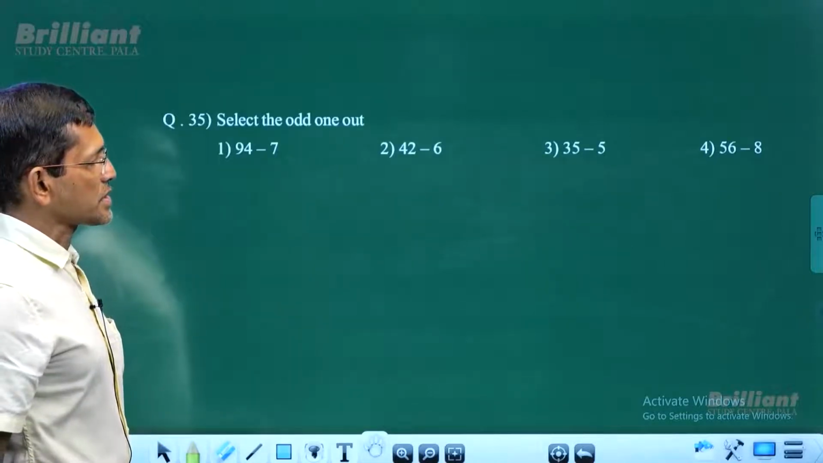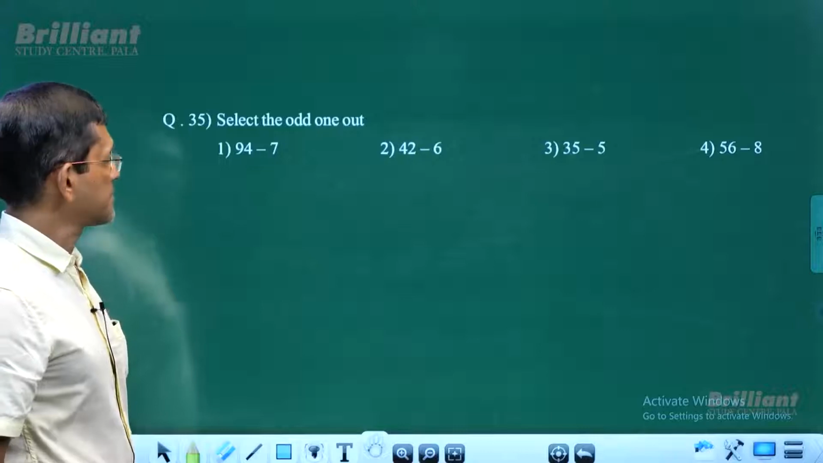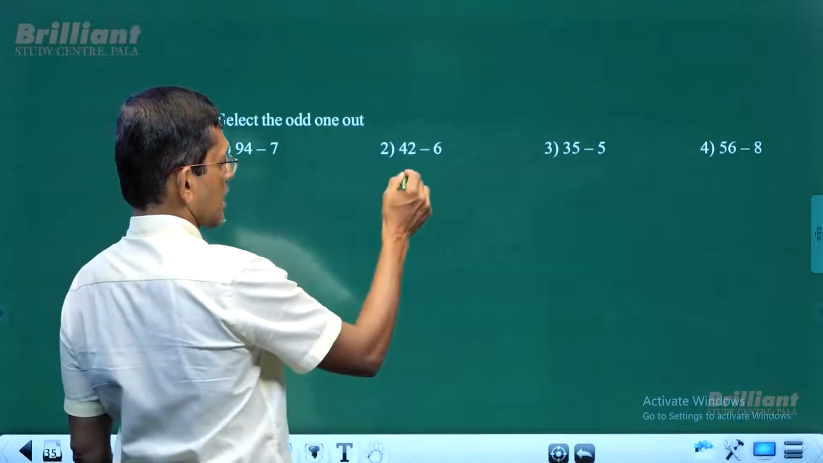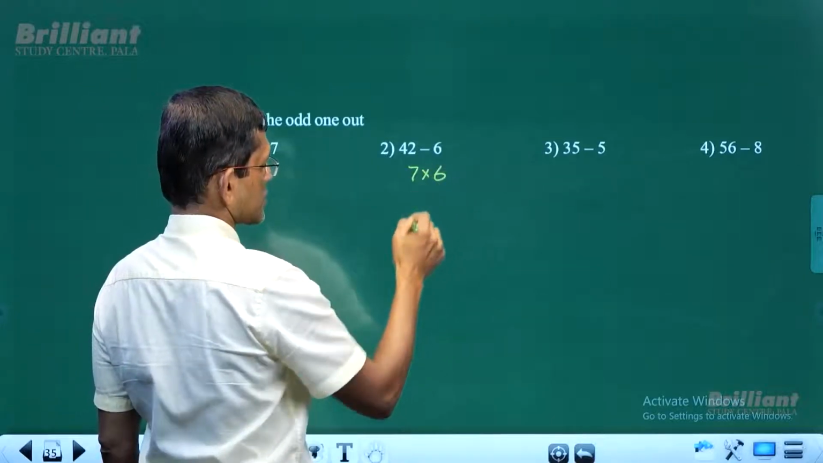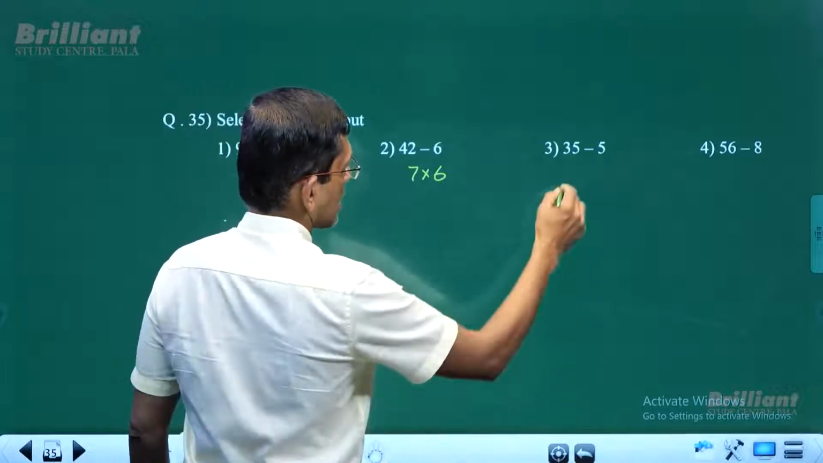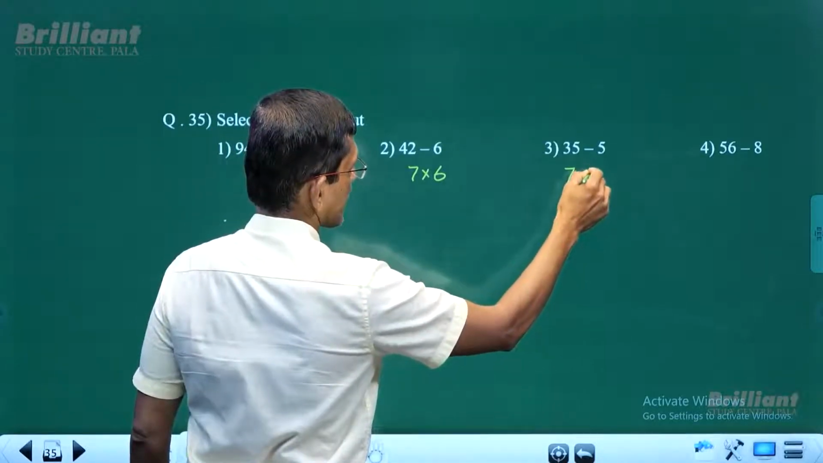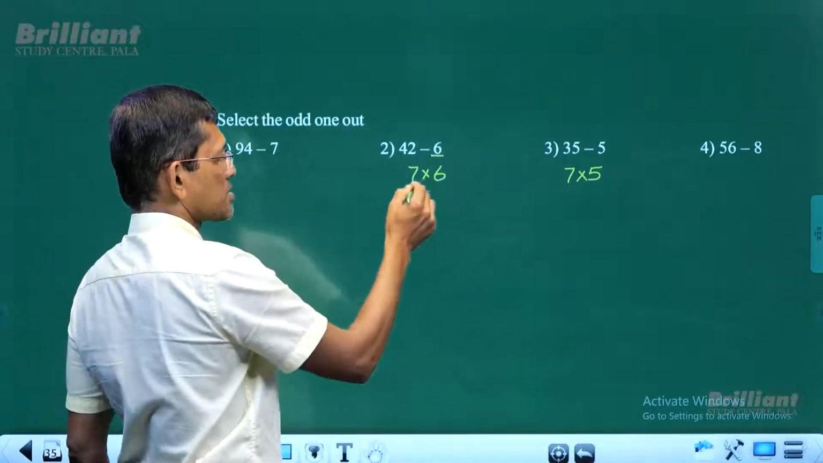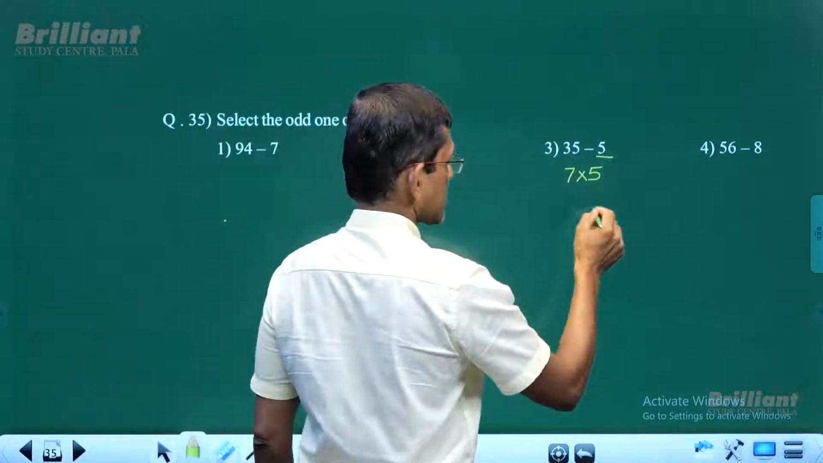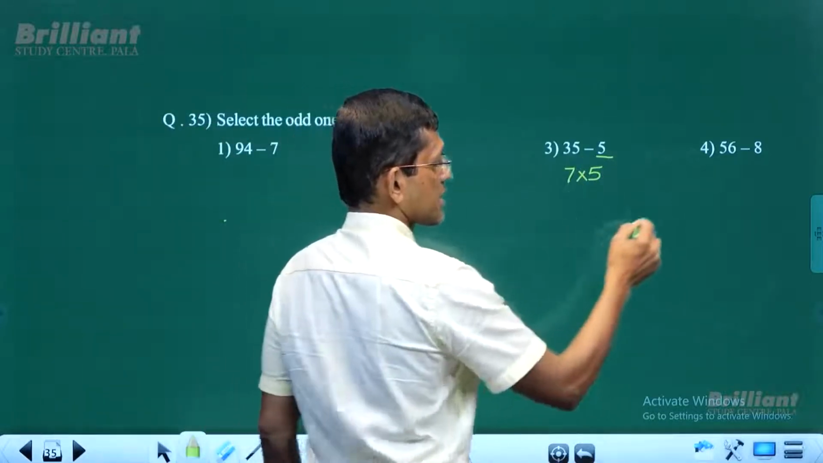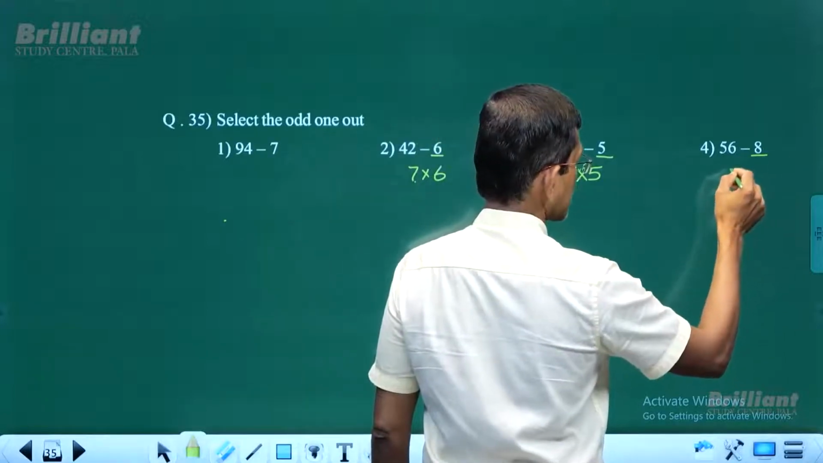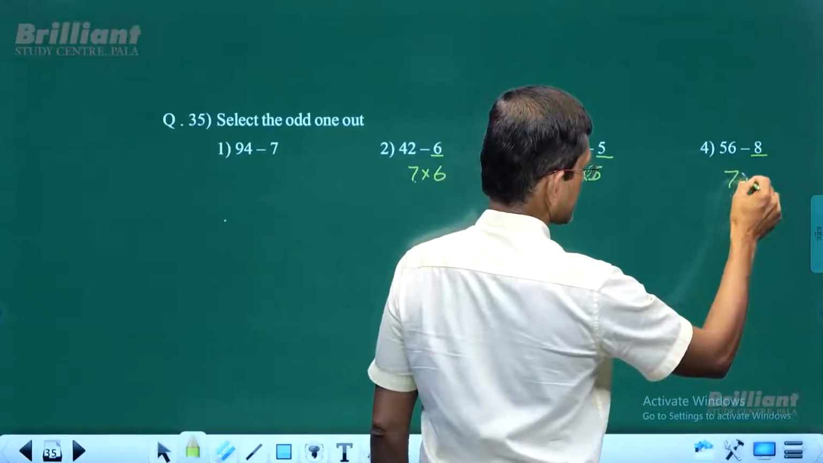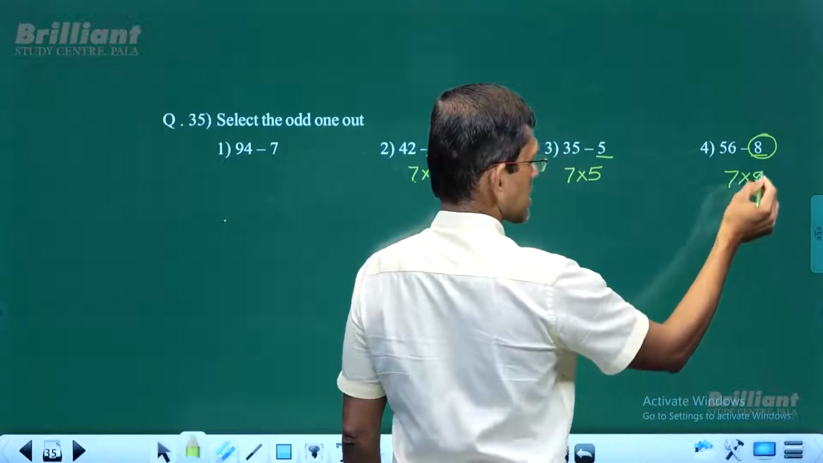94 and 7, 42 and 6, 35 and 5, 56 and 8. So what is it? 7 into 6 is 42, and 7 into 5 is 35. So the number on the right multiplied by 7 gives 42, then 35. The number on the right, 8, multiplied by 7, what do you get? It is 56. So 7 into 8.